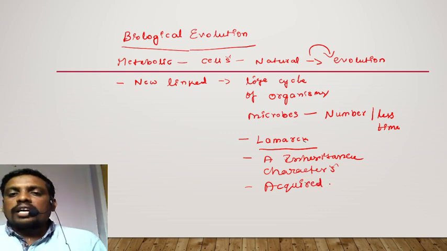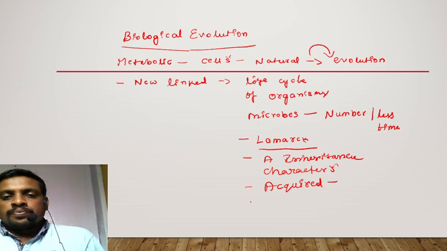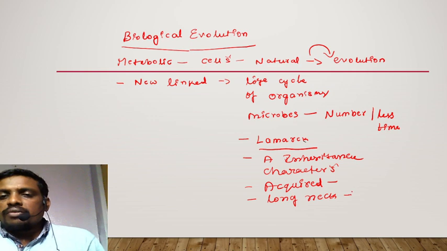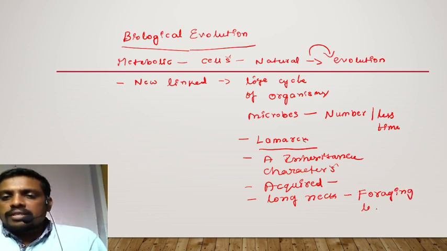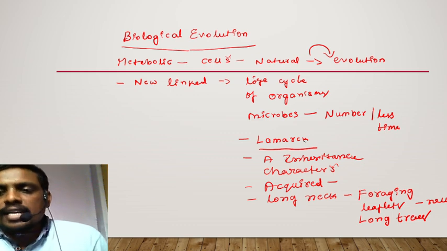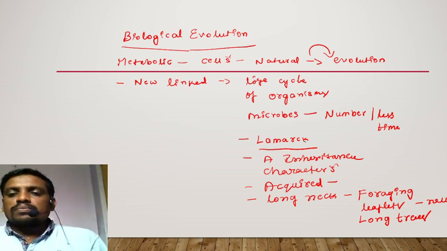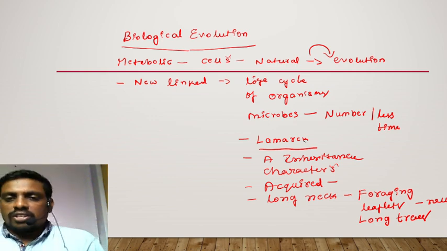Acquired characters or learned characters can be inherited. Suppose the long neck in a giraffe: during the course of foraging for leaves and small leaflets from large, tall trees, while it was stretching its neck, the length and vertebral bones in the neck get elongated and transform into a long-necked animal called a giraffe.